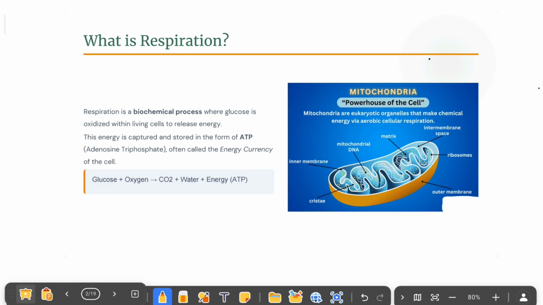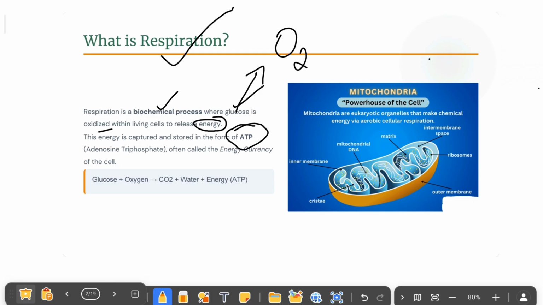Now let's see what respiration is. Respiration is a biochemical process where glucose is oxidized and releases energy. This means glucose reacts with oxygen and we get energy. This energy is stored in the form of ATP. ATP means adenosine triphosphate. After respiration, the energy is stored in the form of ATP. We call ATP the energy currency.